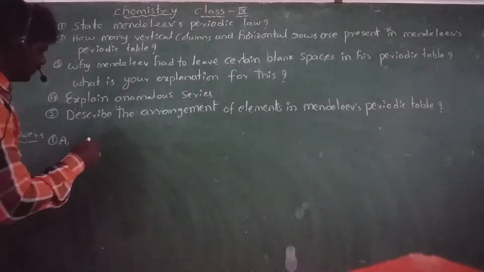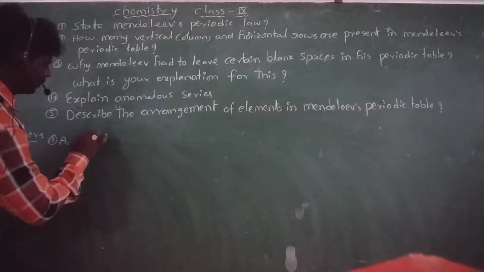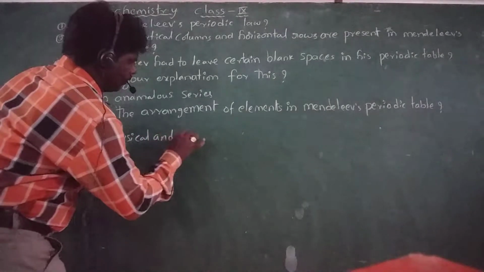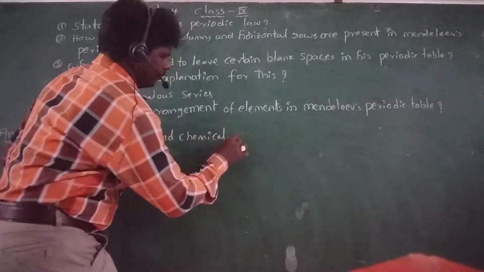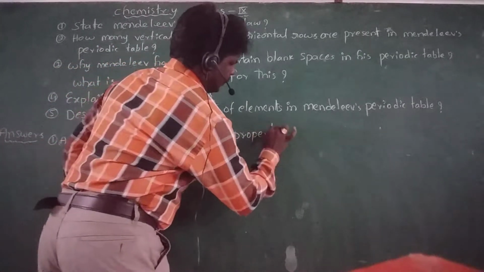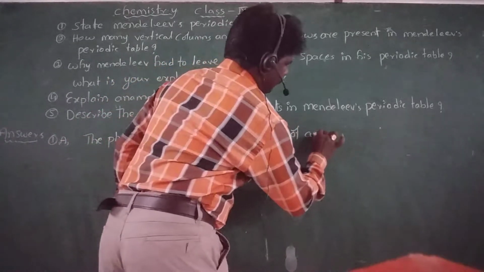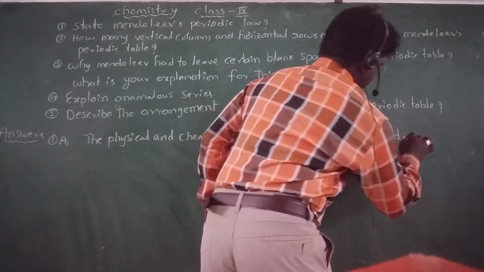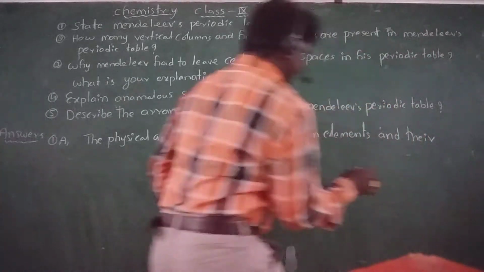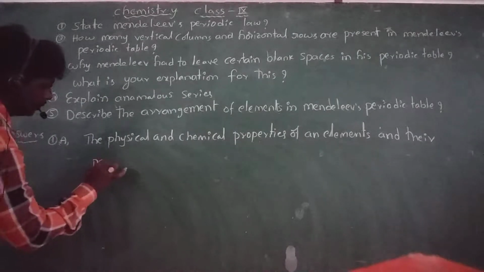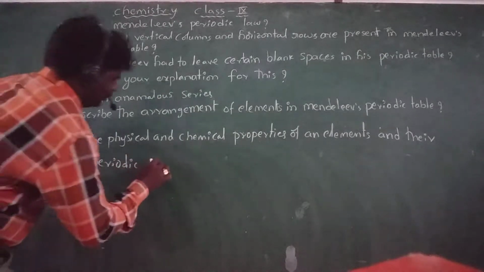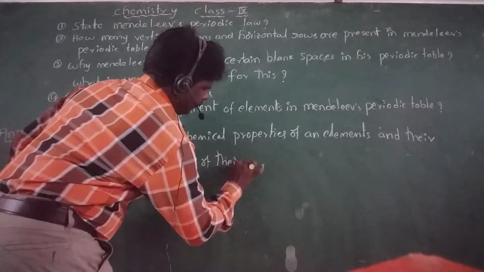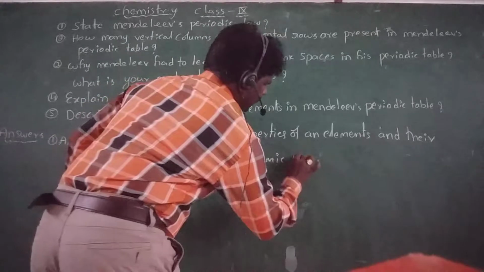According to Mendeleev's periodic classification, the definition is: the physical and chemical properties of elements and their periodic function of atomic weight.